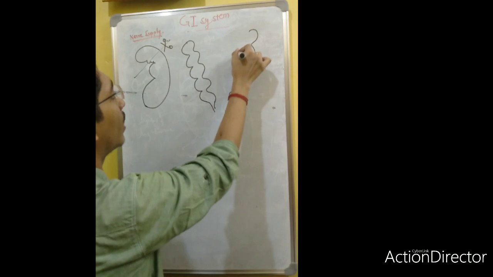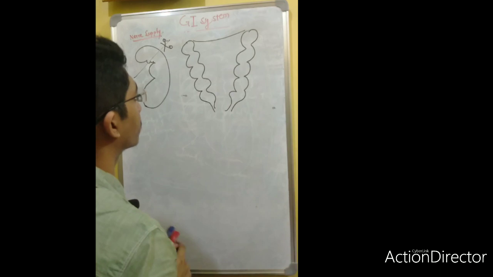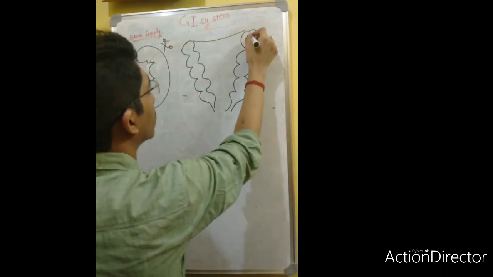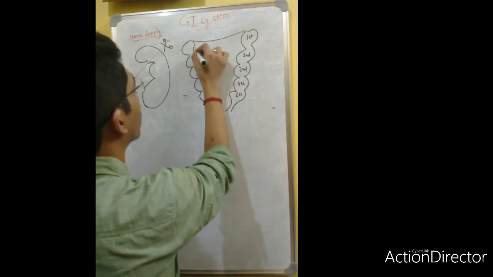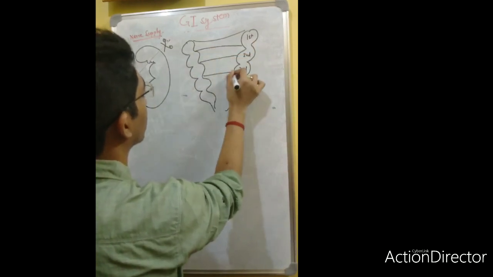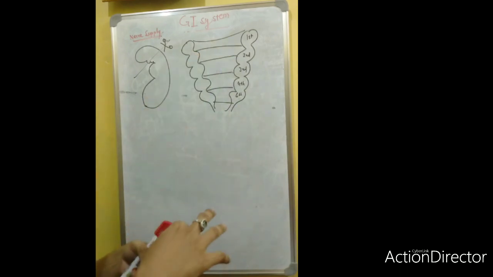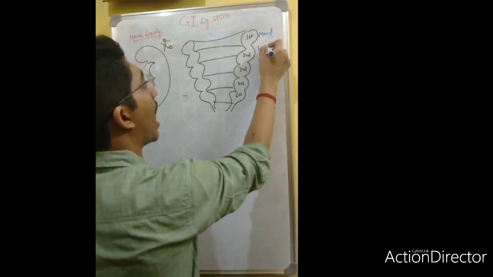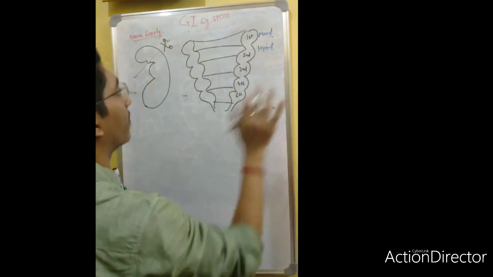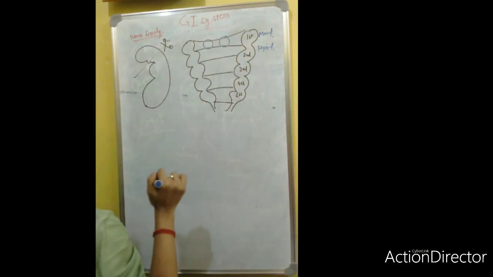There are 1, 2, 3, 4, 5, 6 branchial arches. Among them, the 5th one is rudimentary and soon disappears. So this is the first branchial arch, second branchial arch, third branchial arch, fourth branchial arch, and the 6th branchial arch. Now, this first branchial arch is also known as the mandibular arch, and this is called the hyoidal arch. Another has no name.